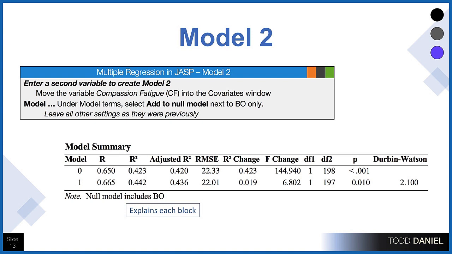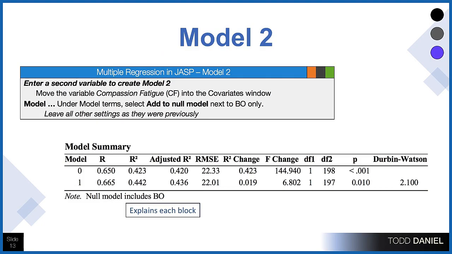Let's look at the R squared change and the significance of that at each step. When we look at model 1, which is really our model 2, we see that it's predicting the R is a little bit stronger. It's a 0.665. The R squared, still a little bit better, 0.442. And the R squared change is a value of 0.019, which might seem like a pretty small amount, but when we check the statistics for that, the F change in that, we're going to see that this is a better model than just including burnout.